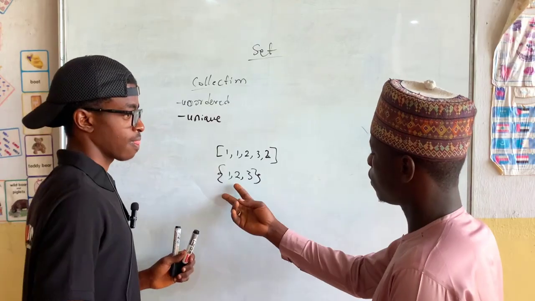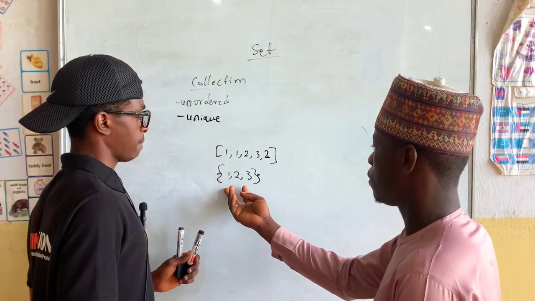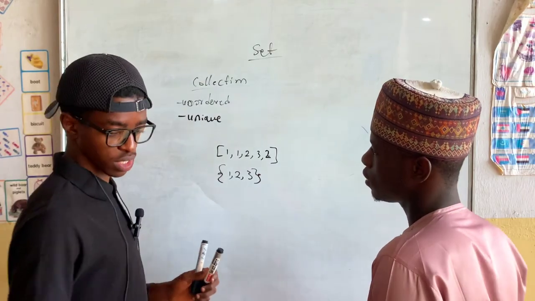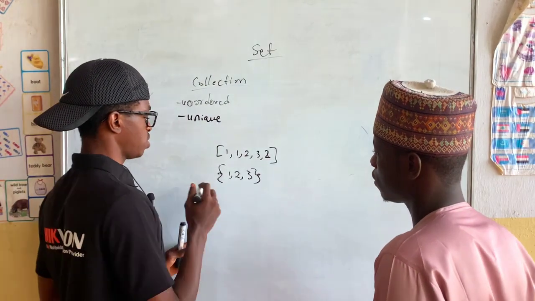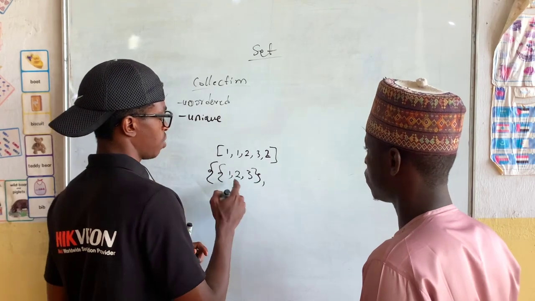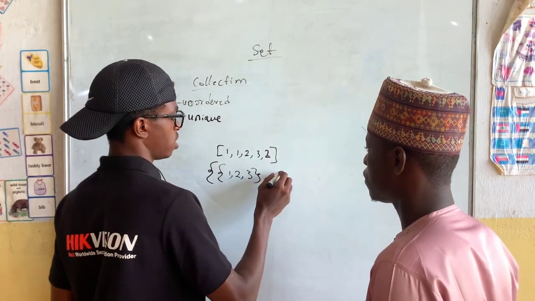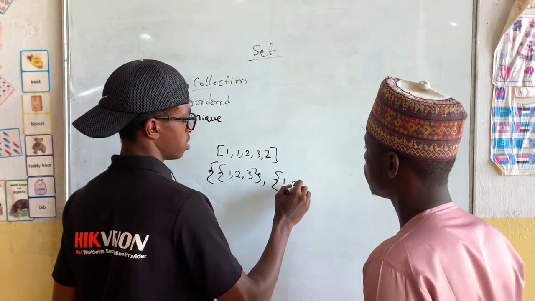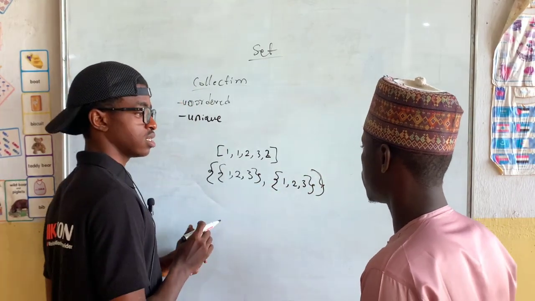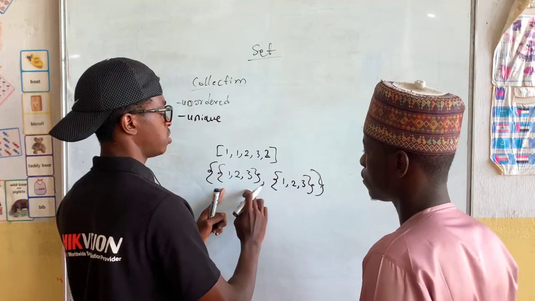But can we have a double set? Like you have a set 1, 2, 3, and then you have another set 1, 2, 3 inside a big set. Then we have the same set twice.